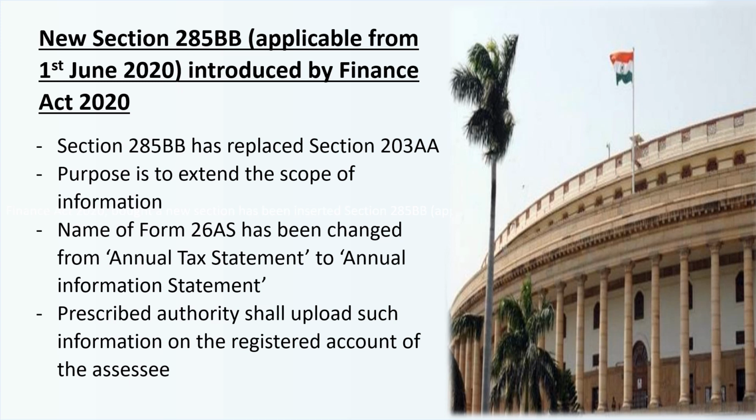And also the prescribed authority shall upload such information on the registered account of the assessee within 3 months of the month in which the department gets the information regarding such assessee. So within 3 months, the information will get uploaded. This is basically a sharply contrasting feature from the existing Form 26AS, which was an annual affair. The form used to get uploaded on the website only after a year, but in case of this Form 26AS, you can get quarterly information also regarding the updated form.